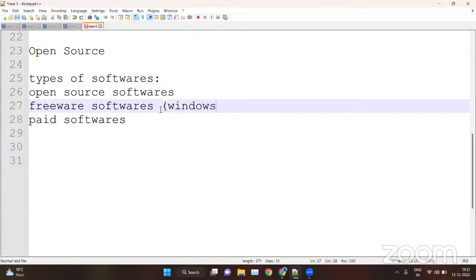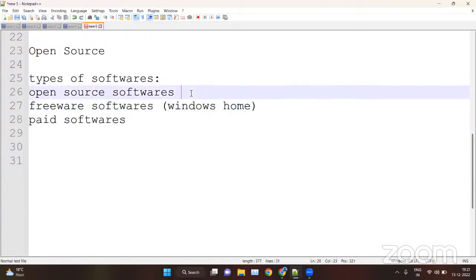For example, Windows 10 or Windows 11 Home. We cannot modify or read the source code of such software. But in open source software, we can modify the source code and use it for free. Now, what does modification mean here?